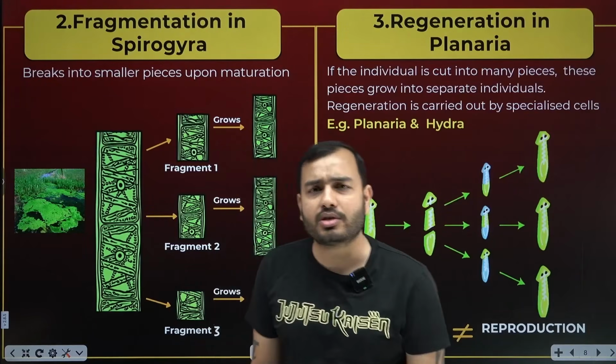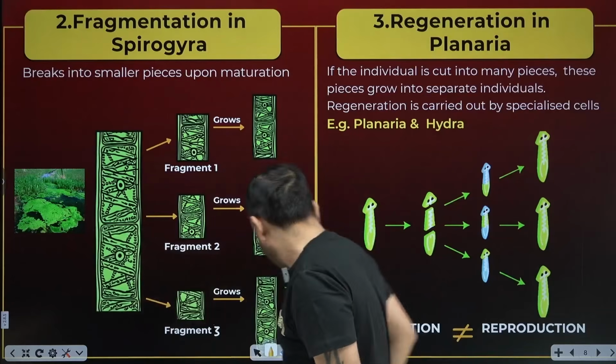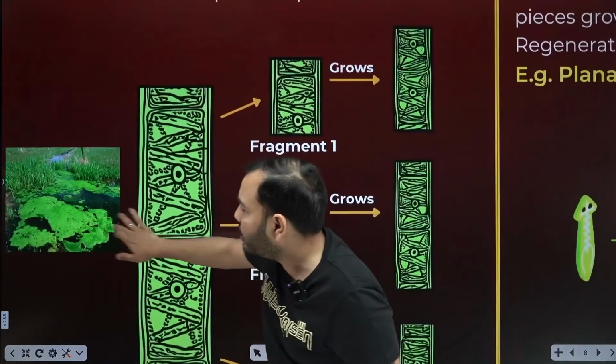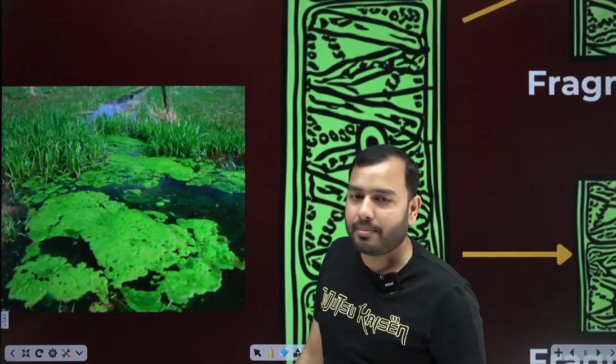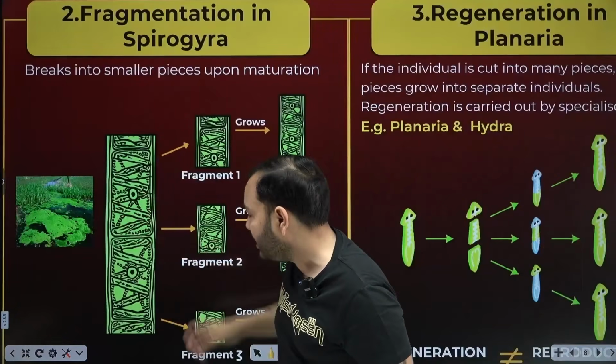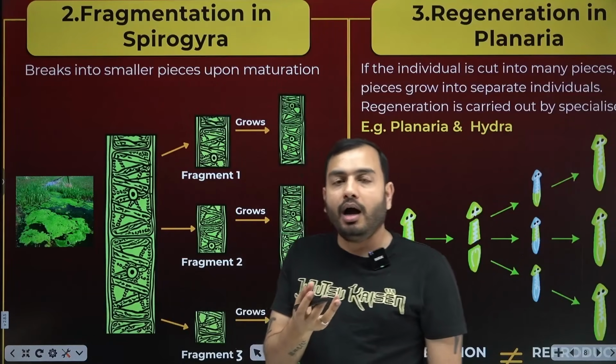Now, what is Spirogyra? It is green algae. Where do you see it? In water. Look here, I brought a picture. You must have seen it when water stays like this. Oh, sir, it is moss, moss in water. Yes, the same moss. So, it is green algae you see in water. What process does it show? Fragmentation.